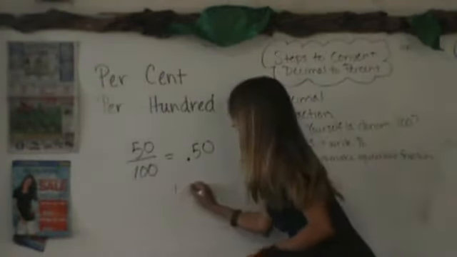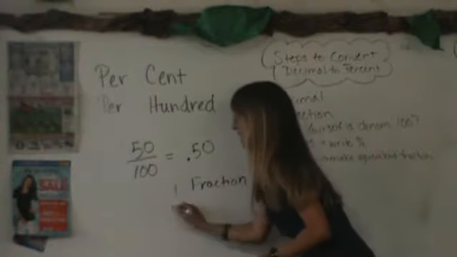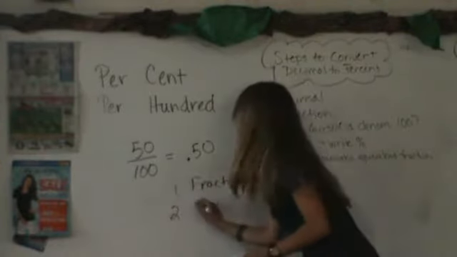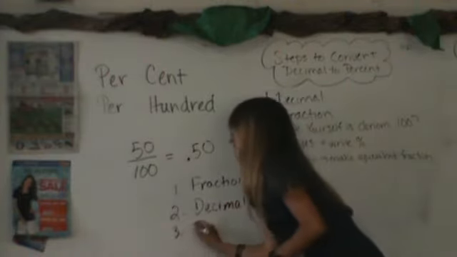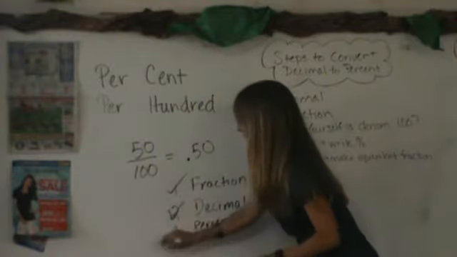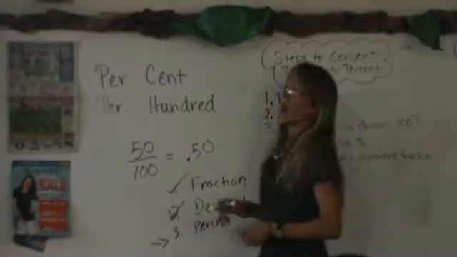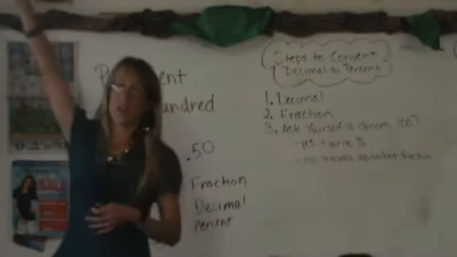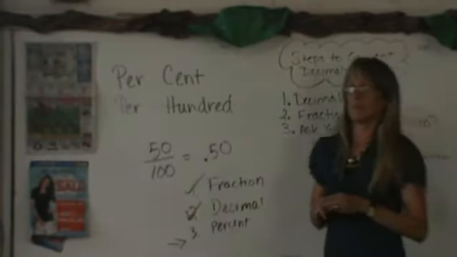One of the ways is a fraction. The other way is as a decimal. And today you're going to learn the third way, which is as a percentage. So we've done this, and today we are going to focus on this. Now tell me, what do you know about a fraction and a decimal? What are they? What's their definition?